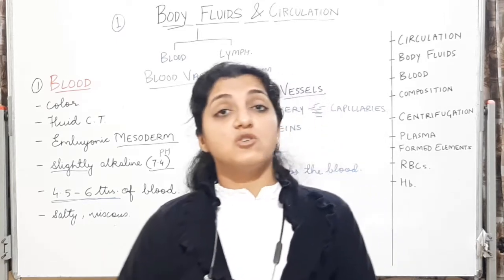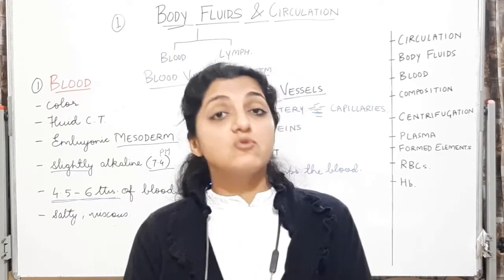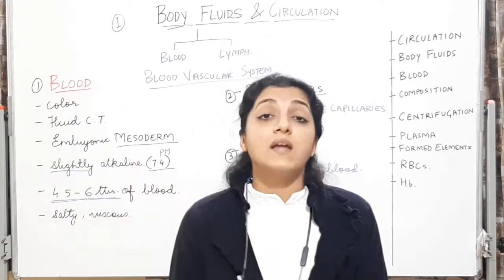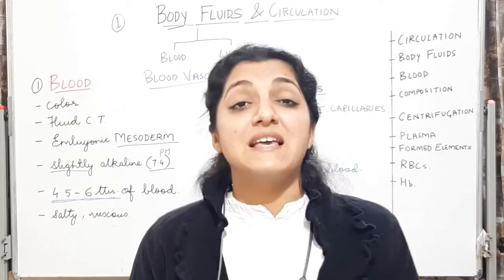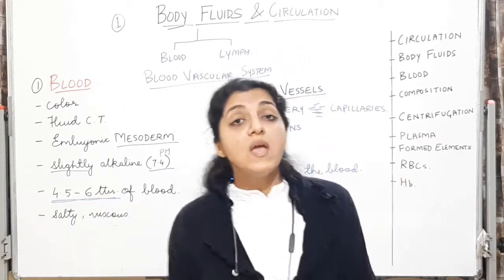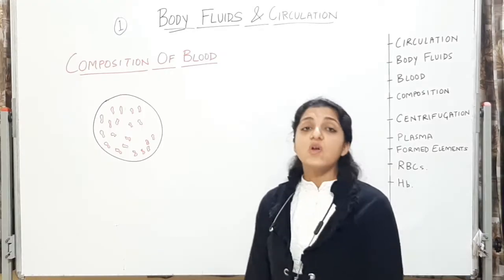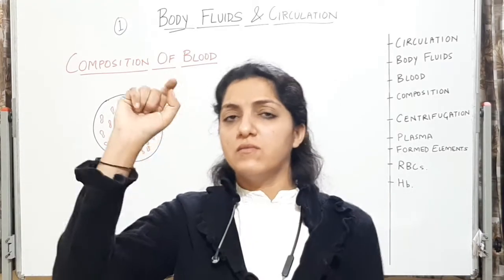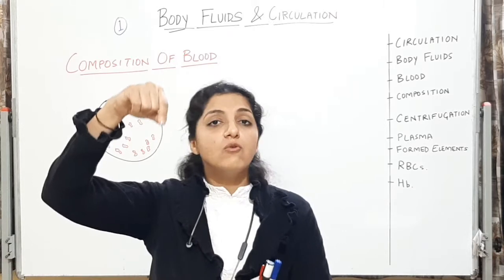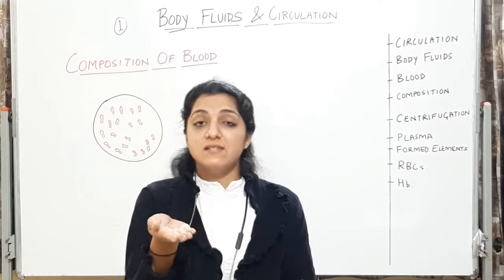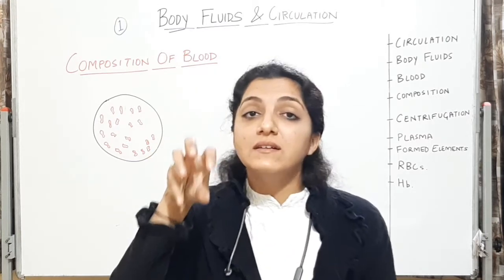Now we will see the composition of blood. We are going to see when we take out the blood and we study it. Okay, जब हम माइक्रोस्कोप के अंदर ब्लड को स्टडी करेंगे, so what type of cells we are going to see? As we saw in connective tissue, we saw some fibers, we saw some cells in different types of connective tissues. What are we going to see in blood? What is the composition of blood? So now, if I take out one drop of blood from my finger, एक needle prick देके, on a glass plate, I can microscopically study the various cells found in the blood.